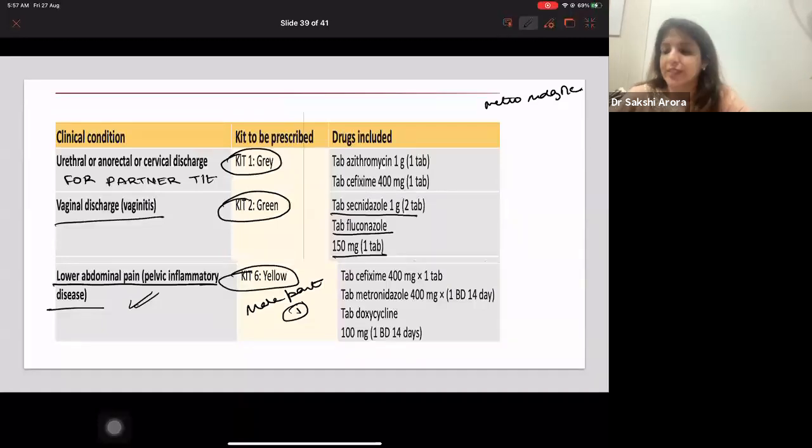In case of kit number 2 given to a female, you will not treat the male partner. So in syndromic management, we treat the male partner only if we are treating PID, that means if we are giving the female kit number 6. Normally, when you treat Trichomonas vaginitis, not in syndromic or kit management, you treat the male partner. But not in syndromic management. Clear to all of you?